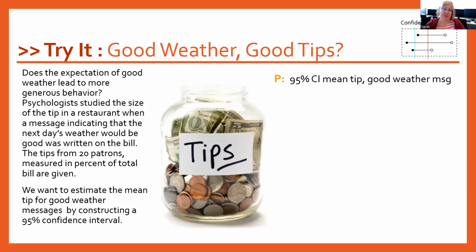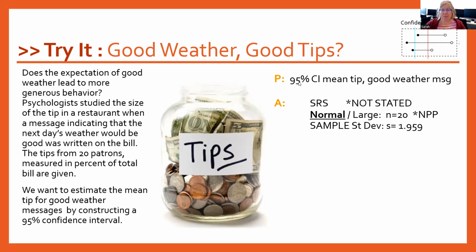So there are 3 of these: random sample, normal large, and then our sample standard deviation. I didn't see random written anywhere in there, so I'm going to put a star next to that and put not stated. My sample size is only 20, so I can't use the central limit theorem with large. And it doesn't state that it's normal, so we're going to need to look at that normal probability plot. And then we're also going to need to calculate our sample standard deviation from our data as well. So let's go over to Excel. We'll take a look at the normal probability plot and grab our sample standard deviation and mean as well.